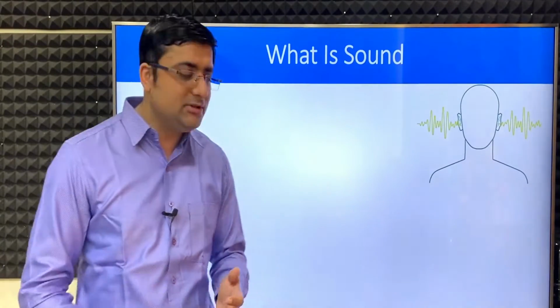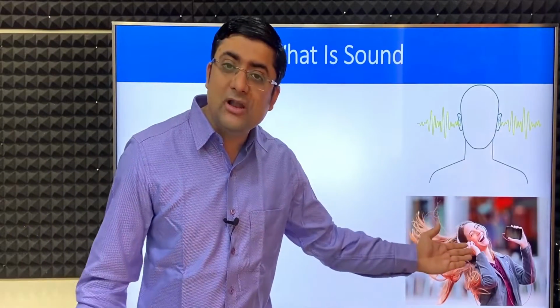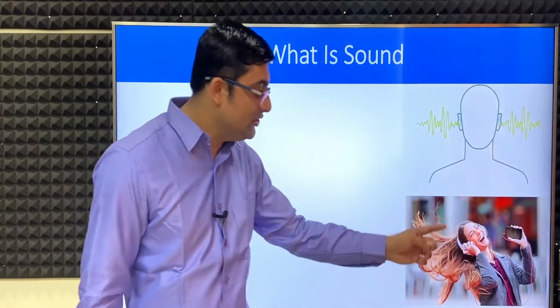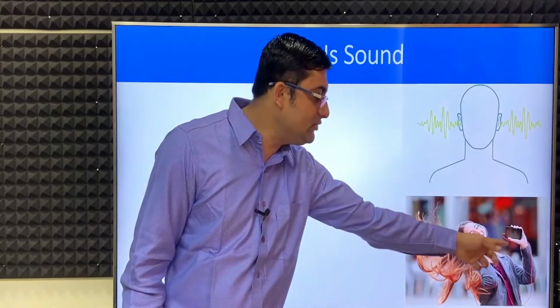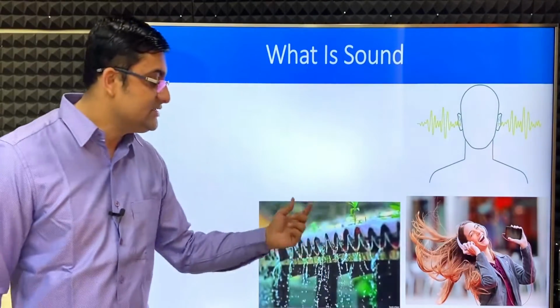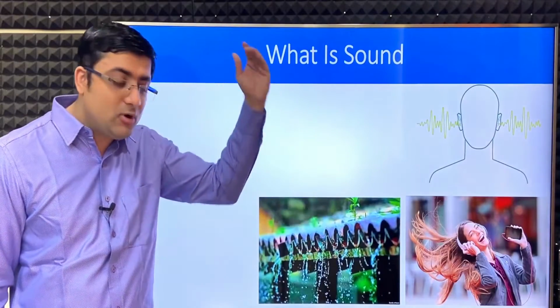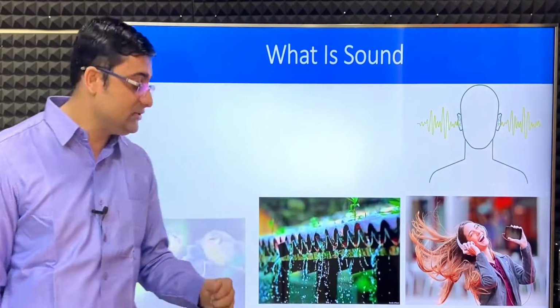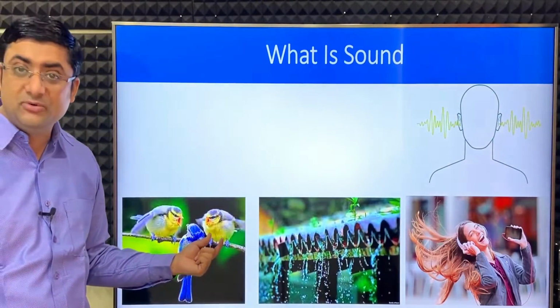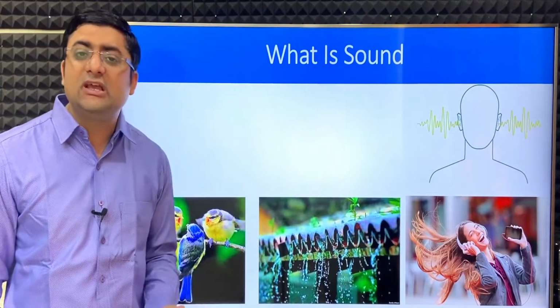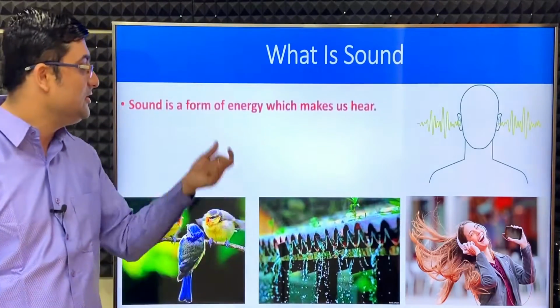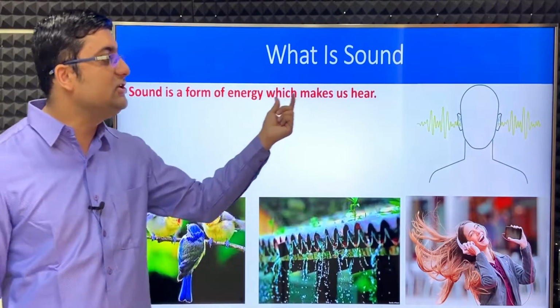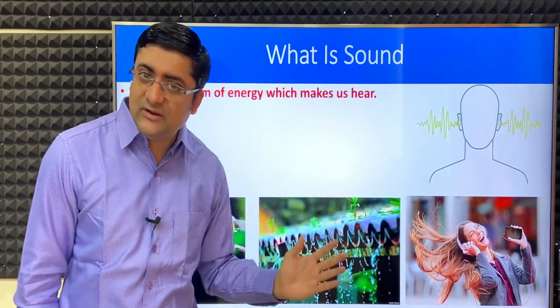Now there are many types of sounds being produced in our day-to-day life. Let's look at some examples. Something which we all love to do, listening to music from our phone. So when you plug in your headphone or earphone to the phone and play music, sound is produced over here which you're able to hear. Similarly, when it rains, when the water strikes the roof, you can hear the sound. Similarly, the chirping of birds. So these are various sounds taking place in our day-to-day life. So see, sound is a form of energy which makes us hear. So I hope the definition is clear.